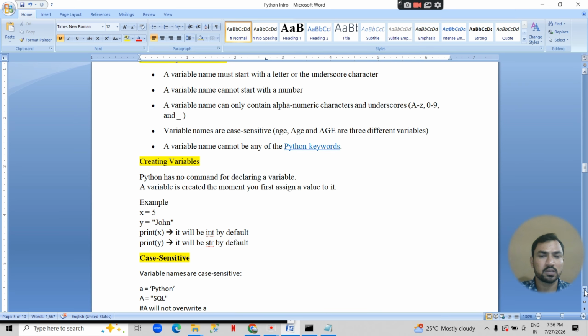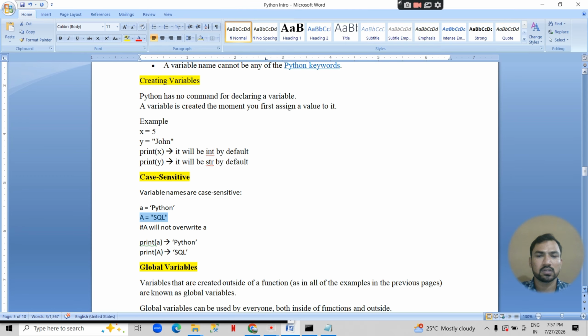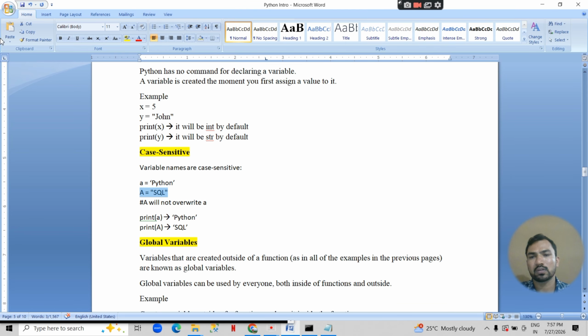Next is case sensitivity. Variable names are case sensitive. If we write a lowercase a and an uppercase A and print uppercase A, it will print the uppercase A value only. It will not consider the small a. So variable names are case sensitive.